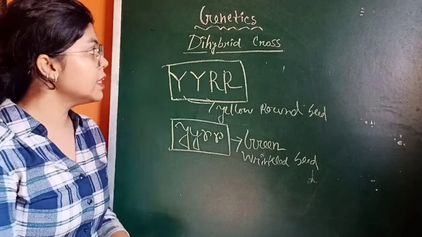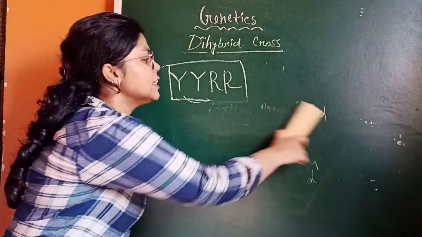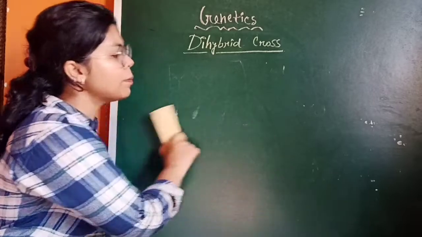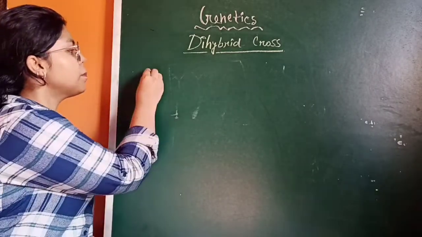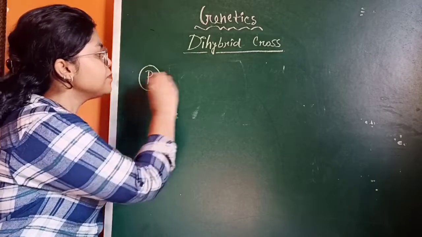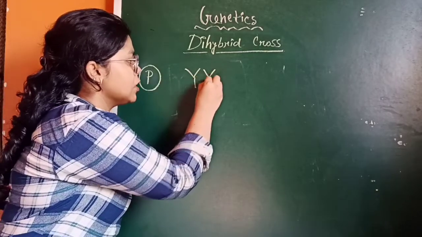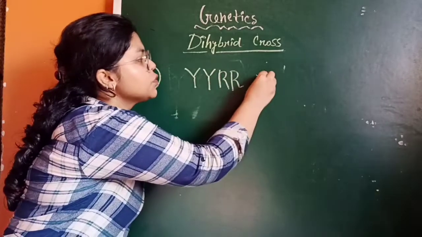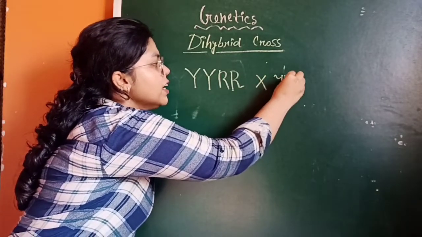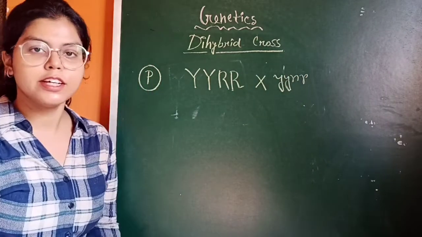So in the dihybrid cross, Mendel took two pure plants or two pure seeds for crossing. In the parental generation, capital Y, capital Y, capital R, capital R would be crossed with small y, small y, small r, small r, right?